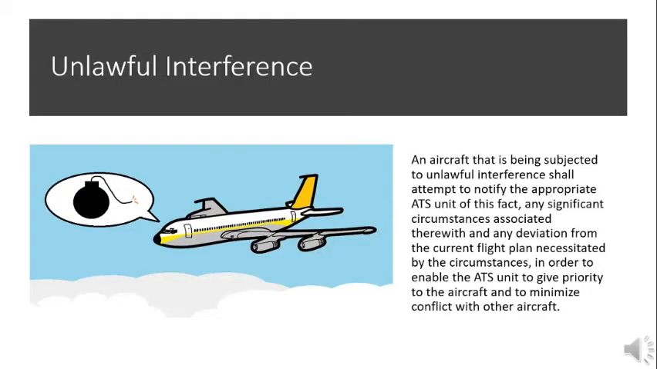Unlawful interference. An aircraft that is being subjected to unlawful interference shall attempt to notify the appropriate Air Traffic Services unit of this fact, any significant circumstances associated therewith, and any deviation from the current flight plan necessitated by the circumstances, in order to enable the Air Traffic Services unit to give priority to the aircraft and to minimize conflict with other aircraft.